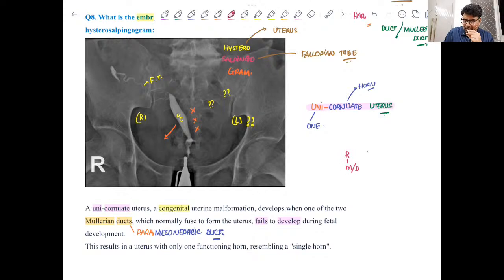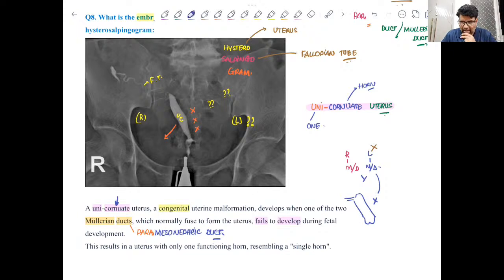And when the two sides fuse, suppose this is the right side Mullerian duct and this is the left side Mullerian duct, when they fuse together they will form the uterus proper, something like this. Clear? So in this particular case, there is no Mullerian duct on the left side, so on the left side you don't see any outline of uterus. What you can see is the uterus something like this here, because the left side is not giving any contribution. So this is known as unicornuate uterus.